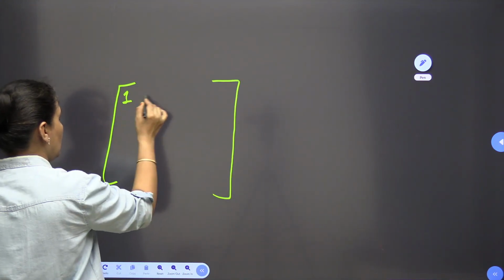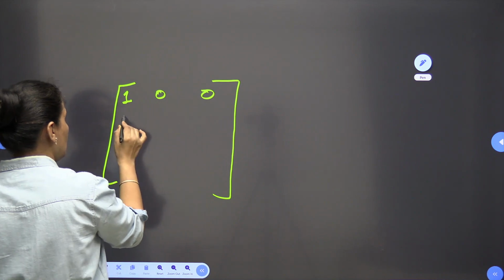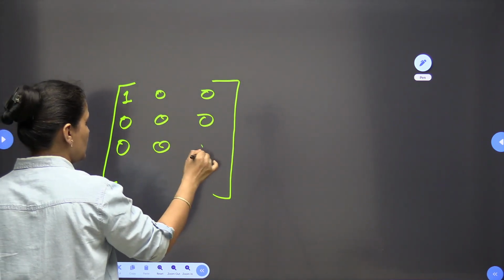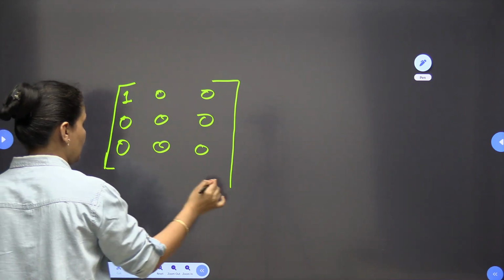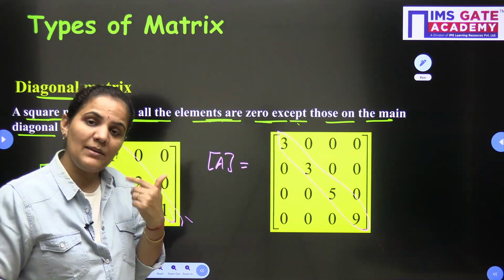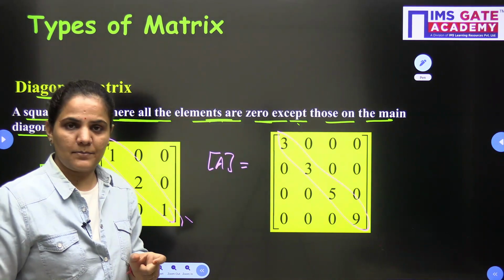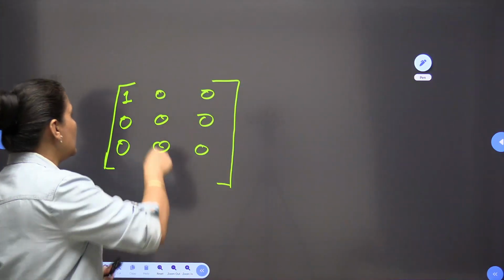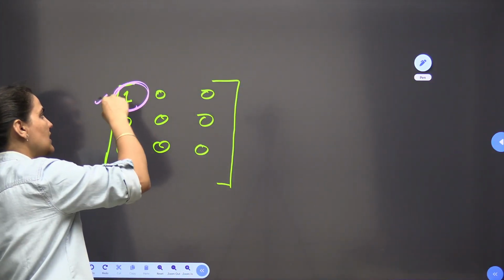You can take one more example here if you want to write down. We can write 1 0 0, 1 0 0, 0 0 0, 0 0 0. This is also a diagonal matrix. As I told you, a diagonal matrix is a square matrix for which all elements are 0 other than the principal diagonal. Even principal diagonal elements can be 0, but there should be at least one non-zero element.